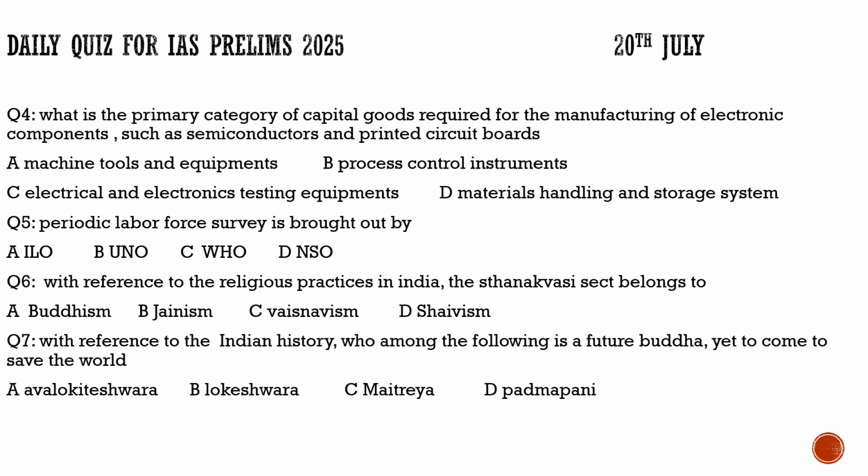Now we have to take some questions from the previous year questions. Question number 6 says, with reference to the religious practices in India, the Sthanakvasi sect belongs to Buddhism, Jainism, Vaishnavism or Shaivism? It definitely belongs to Jainism. So for question number 6, the correct option would be option B.